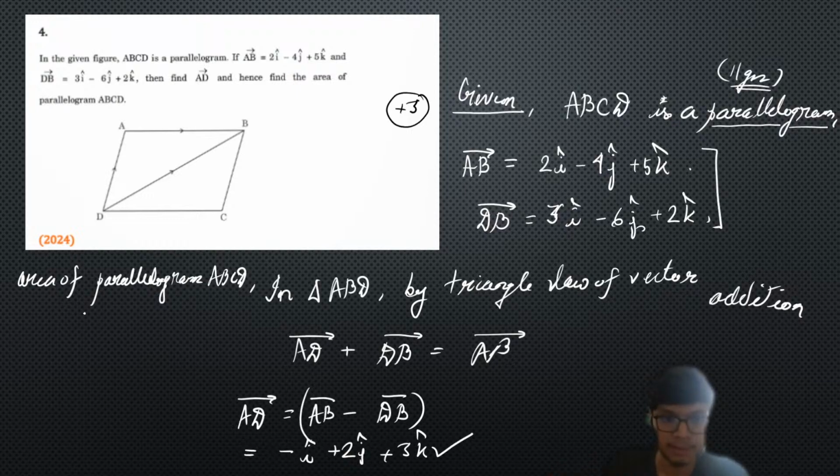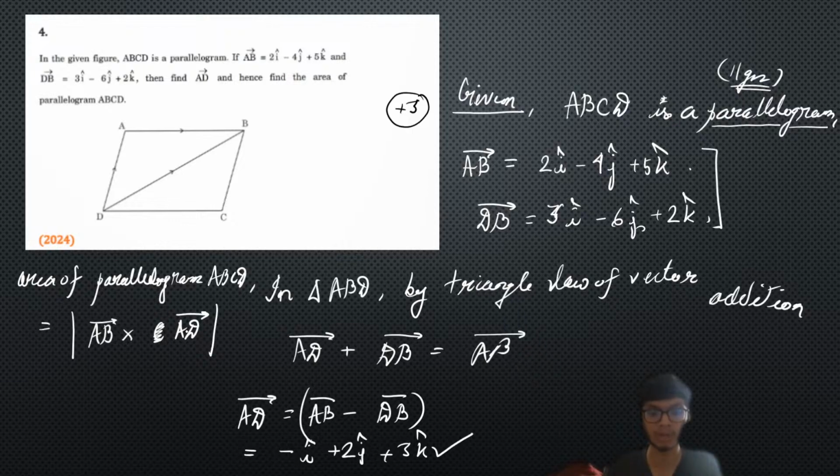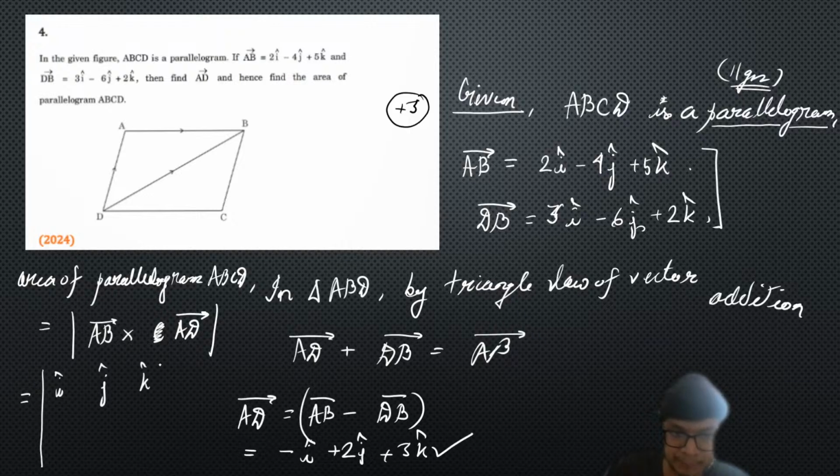The area of the parallelogram can be written as the modulus of the cross product of the adjacent vectors. We have the adjacent vectors as AB vector and AD vector. If you take the cross product of these two adjacent vectors and take the modulus, that is going to fetch you the right answer for the area of the parallelogram. So let us proceed with performing this cross product. I know how to perform the cross product by using the determinant, so we will write it here, AB vector.